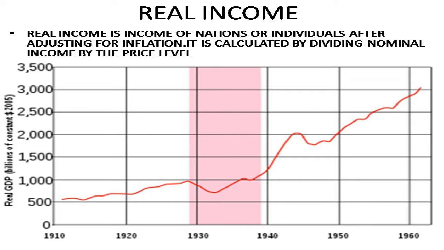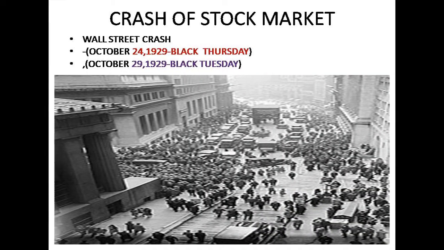Suppose last year your income was 1,000 rupees and you were able to purchase 10 bags. Simply you can name it X, 10 bags, whatever it may be. This year your income is, suppose, 1,200. With that income, if you are able to purchase 10 bags, your real income has not increased. With the 1,200 you are able to purchase only 8 bags, then your real income decreased, even though it appears more. Okay, so the real income of the people and the governments declined.